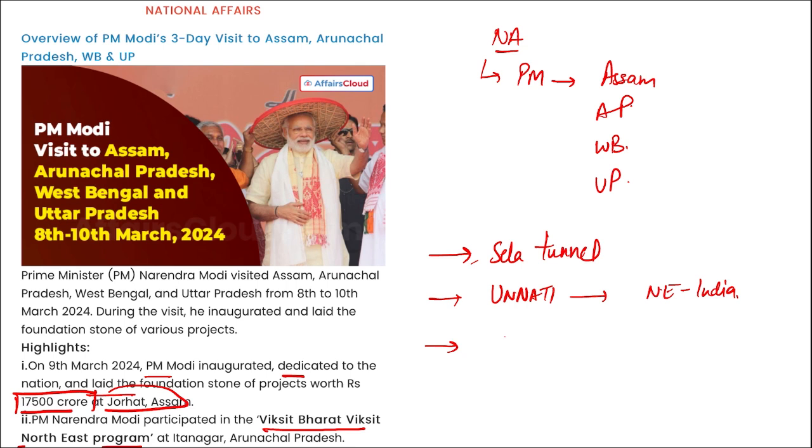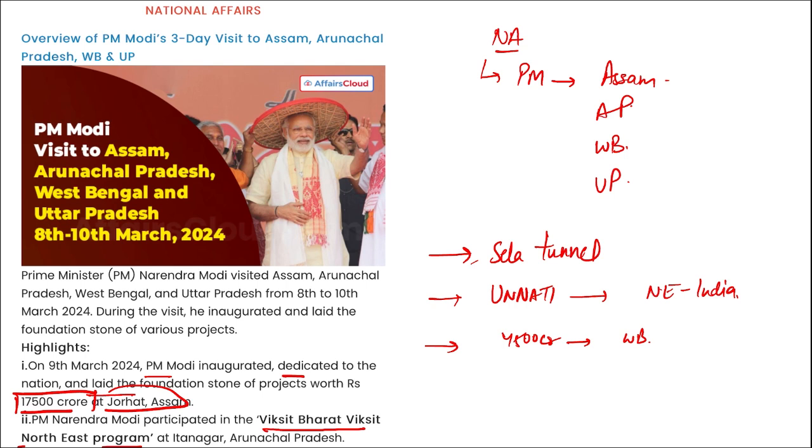Then apart from this, PM Narendra Modi inaugurated and dedicated various development projects such as in the rail sector, in road sector, that are worth 4,500 crore rupees during this Viksit Bharat Viksit West Bengal program. So we can say in West Bengal he did this. Next, he also laid the foundation for various projects that are worth 42,000 crore rupees apart from this.